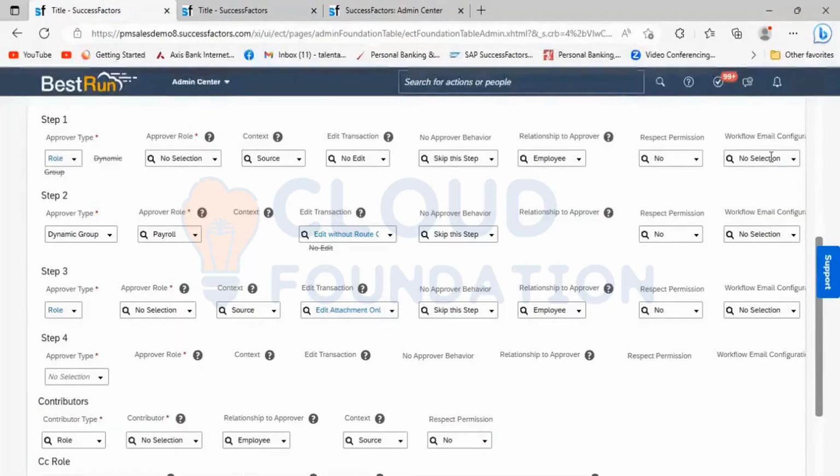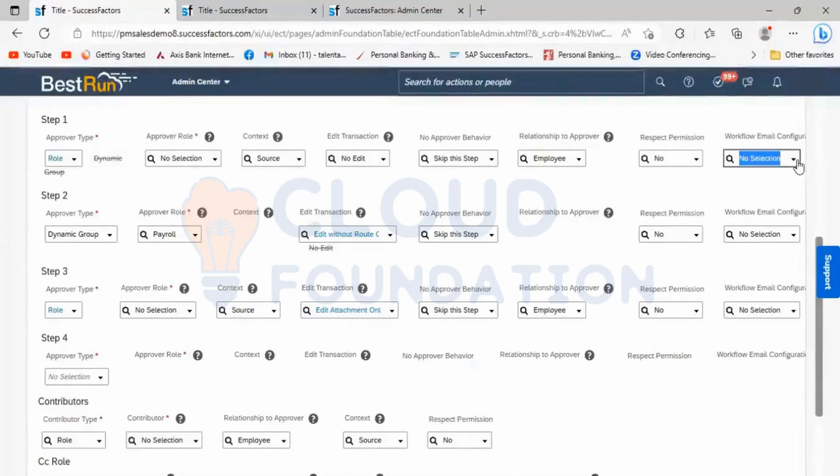SAP has a standard email notification template. That email notification template will be sent to the approval, saying that the workflow has been initiated and it requests your approval. That standard template will be sent to the approval if you are not selecting anything from here.